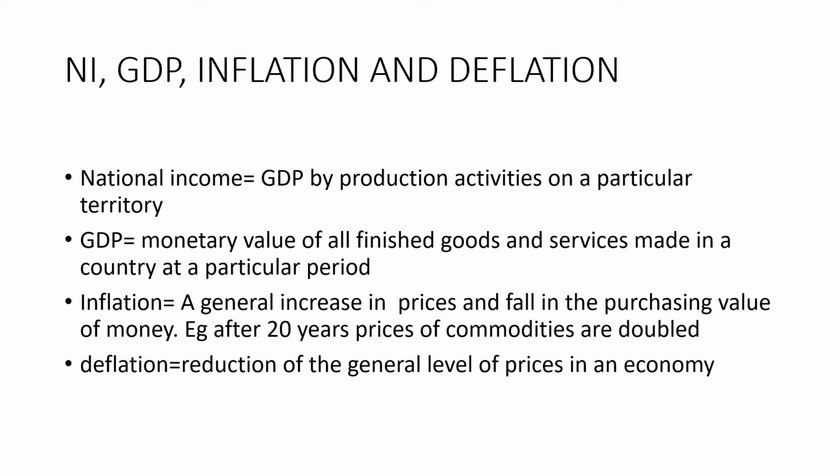National income: GDP by production activities on a particular territory. GDP, gross domestic product, is the monetary value of all finished goods and services made in a country at a particular period. Inflation: a general increase in prices and fall in the purchasing value of money. Example, after 20 years, prices of commodities are doubled. Deflation: reduction of the general level of prices in an economy.